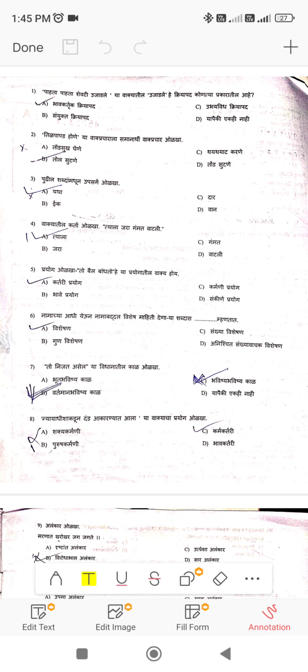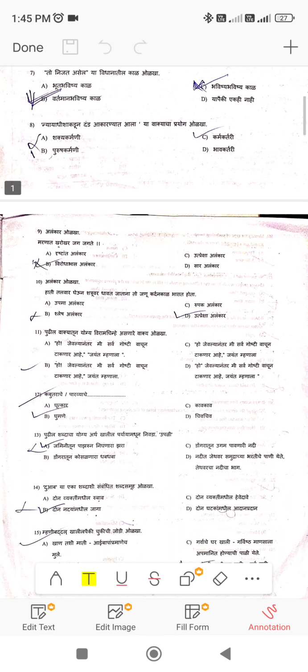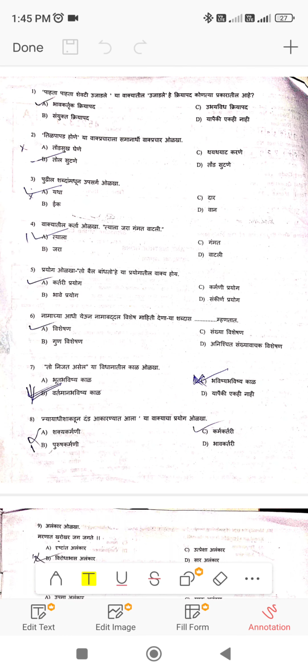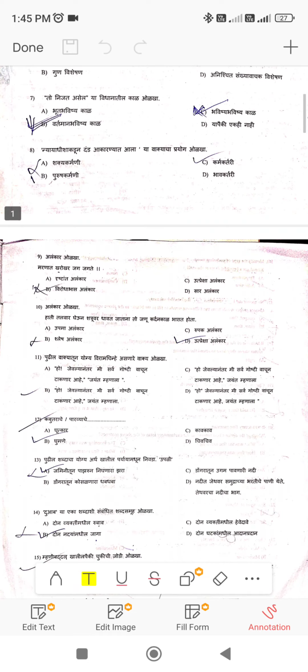This is the syllabus. So first, this is the non-technical part. So this type of questions will ask in examination.